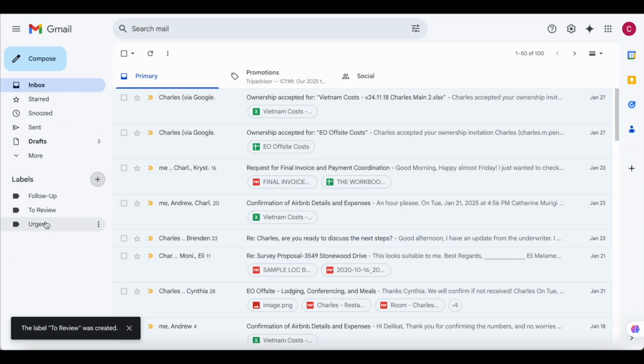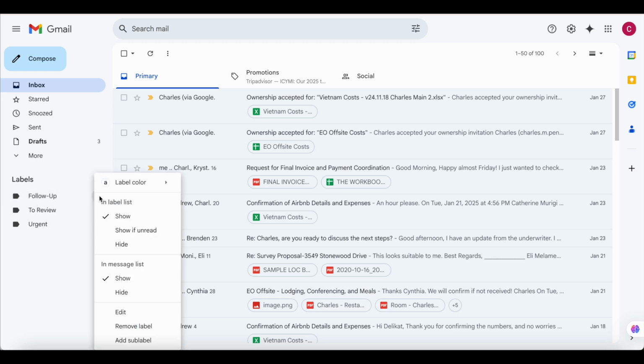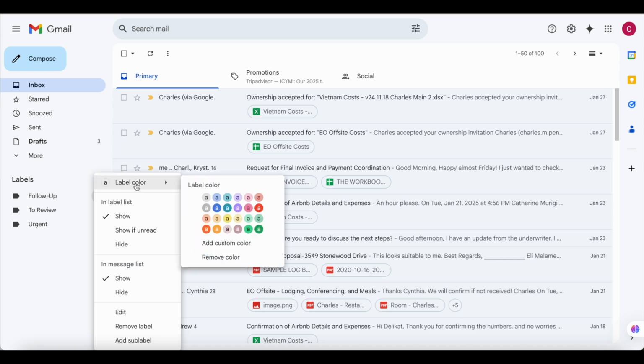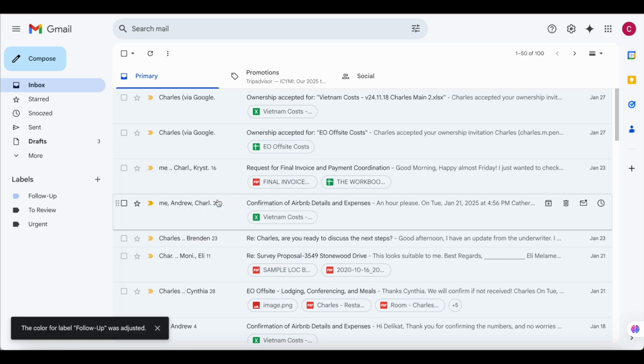So after that, now you can change the colors of the labels just to create a colorful prospect for the email. So you will go to the label that you want to change the color to. Then there are 3 dots on it. Here you can click on that, and then you'll be able to change the color. As you can see here, we have label color. We're going to choose, let's say, blue.